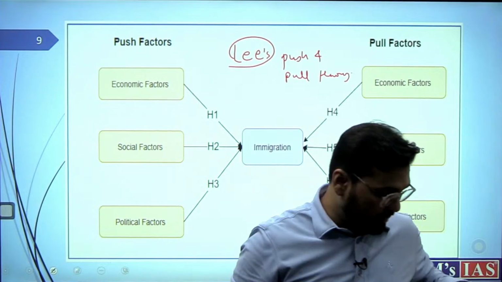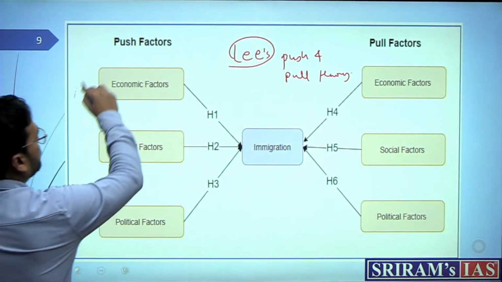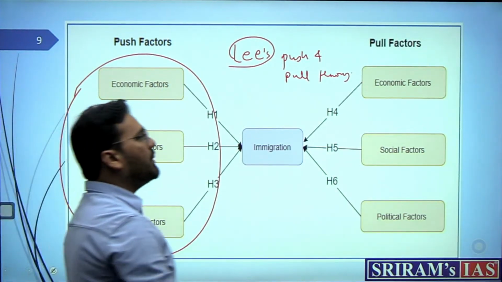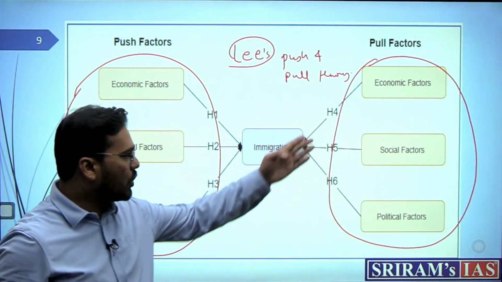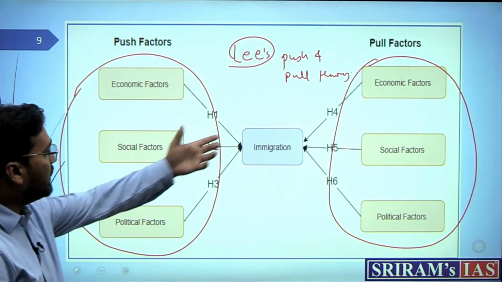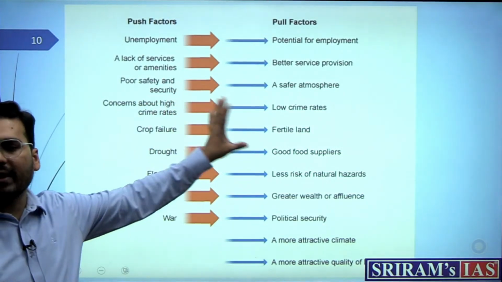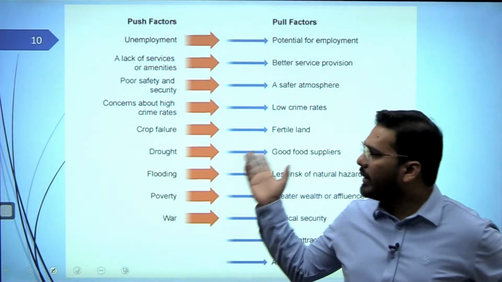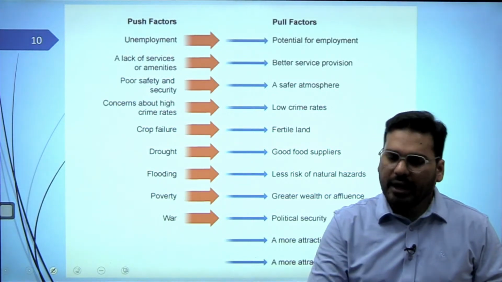Now here you can use a lot of examples. I'm just trying to mention here that there can be some push factors, which can be economic, social and political in nature, and there can be some pull factors, or attractions, for big cities, like economic, social and political. Now what can be these push and pull factors? I mentioned them here. There are many types of push and pull factors. For example, you talk about economic factors. You can just read it here, I understand, but try to understand it from an economic point of view.